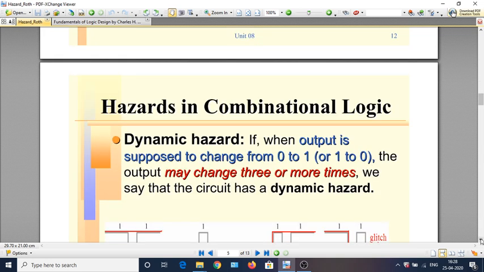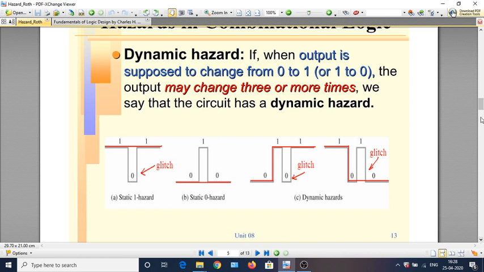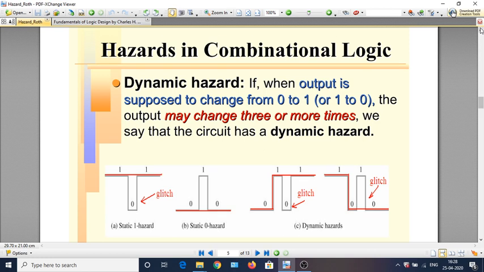Then we will look at the dynamic hazard. A dynamic hazard can occur as follows. This occurs when the output variable is supposed to change as a result of a change in the input variable. So the output variable is supposed to change logically from a value 0 to 1 or from a value 1 to 0.